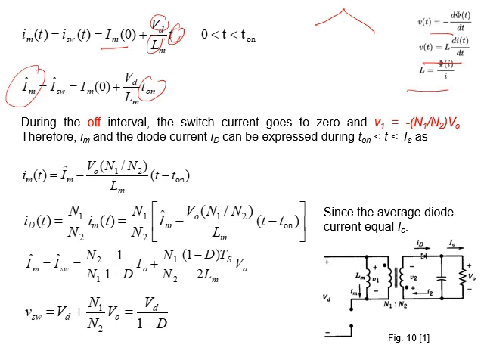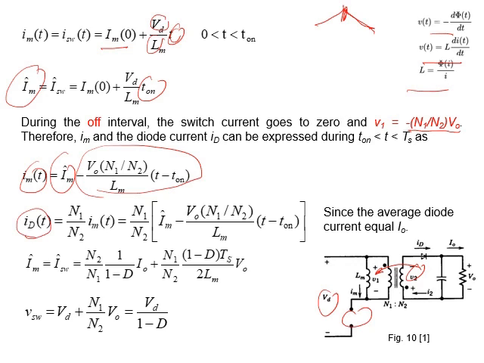At T off, the switch is not connected to the input. So the voltage here transfers to the primary. It will be minus V1 N1 over N2, the turn ratio, by output. So IM will be maximum, because here maximum, as you can see here, going down here, minus the drop. I got it by using straight line equation, which is equal to I diode. I diode is the same IM N1 over N2.